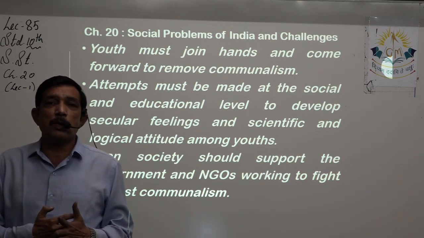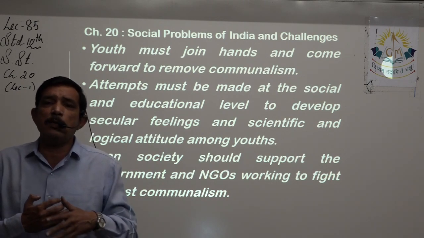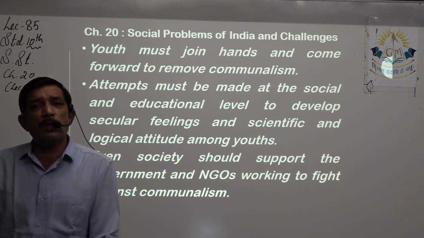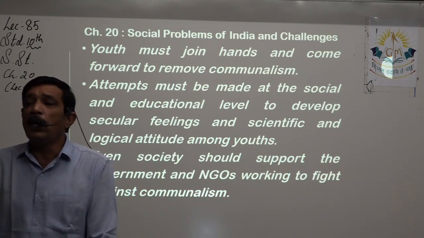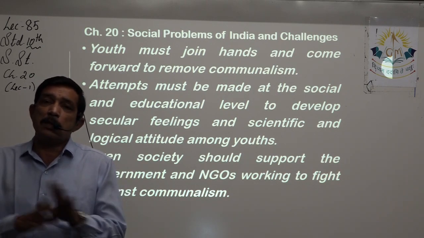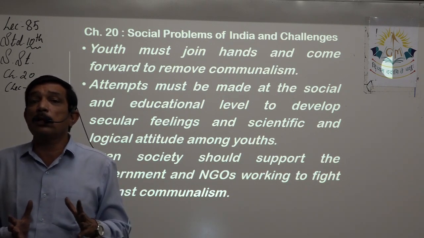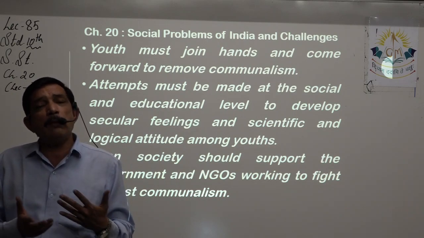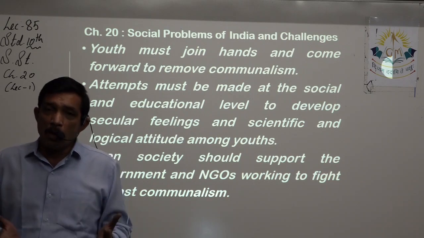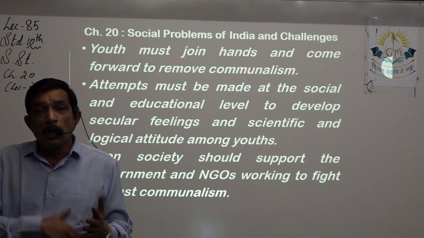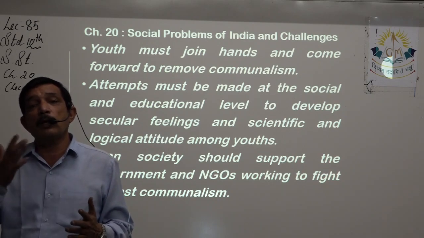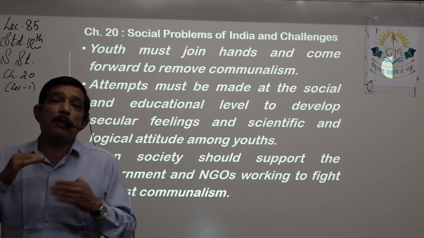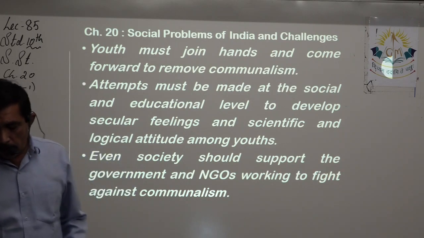Without looking at their religion. So many of these NGOs are very helpful in terminating or cancelling the idea of communalism. All of them are working together. The children studying over there feel that they are in a very good environment where there are no differences in their religion. So the idea spreads, and when this idea spreads, automatically the children who are growing up, when they become young, when they become adult, will of course have that same mentality. We will be able to change the mindset of the people living in the society.